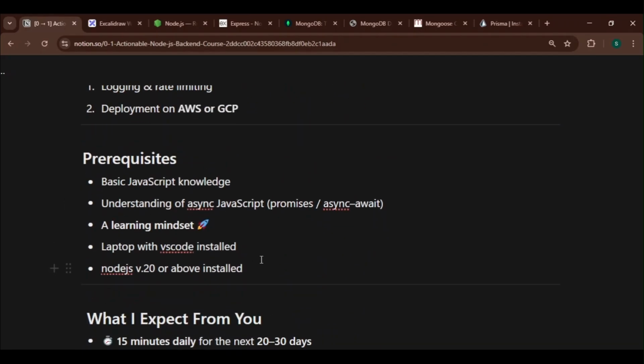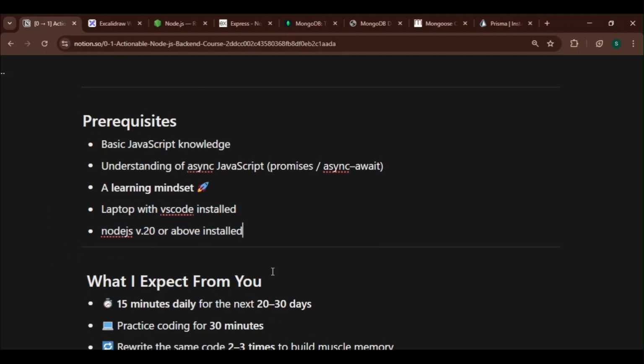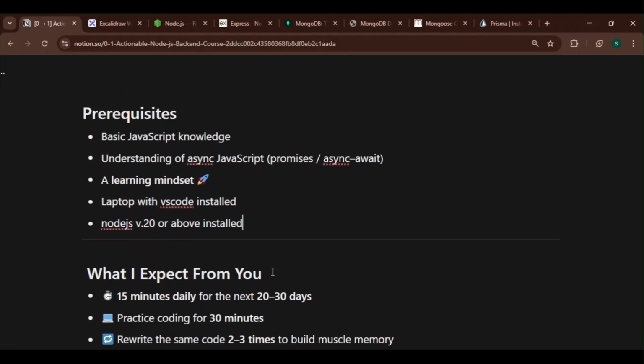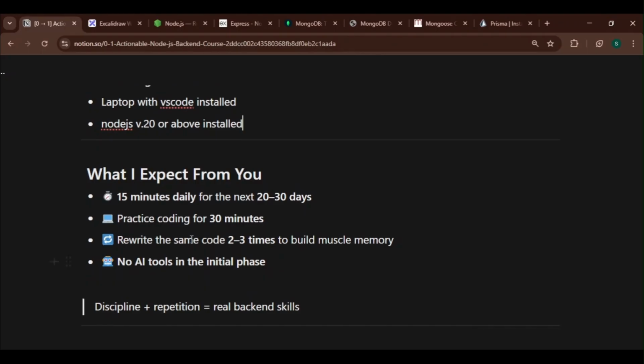The prerequisite for this course is you have to know the basic JavaScript concepts, and TypeScript also. You have to have an understanding of async JavaScript like promises, async await, and their uses, and you have to have a learning mindset. And in the hardware part, you have to have a laptop with VS Code installed and Node.js version 20 and above.